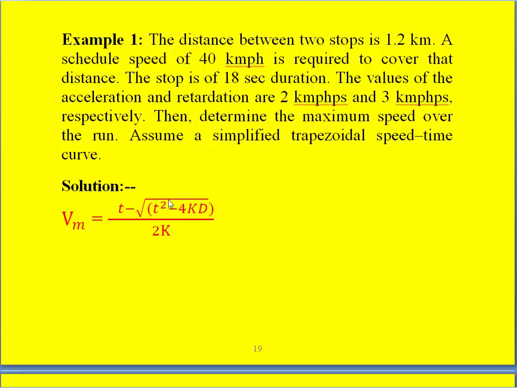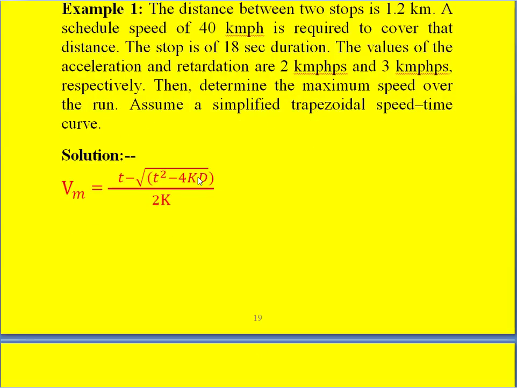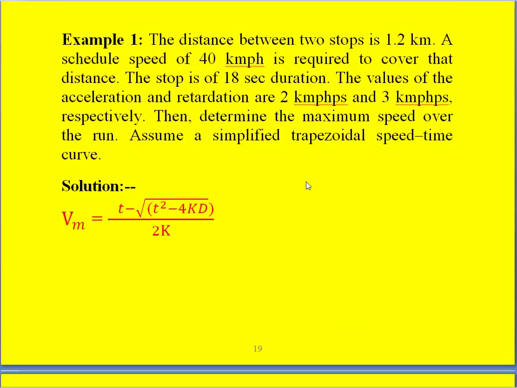So he gave some data. Stop time is given, but what we want is the run time. To get that, he gave some other data, the scheduled speed. From that we can calculate the actual time of running, that is small t. Similarly, this k is nothing but 1 by 2 into 1 by alpha plus 1 by beta. From that we can calculate k. And the distance d is given as 1.2 kilometers. For this equation, you have to convert that to meters: 1.2 into 1000 meters.